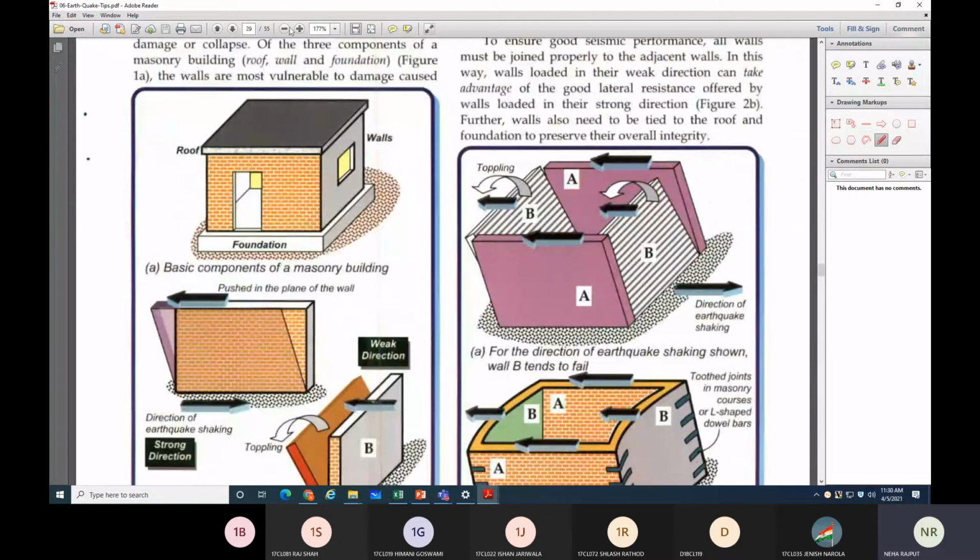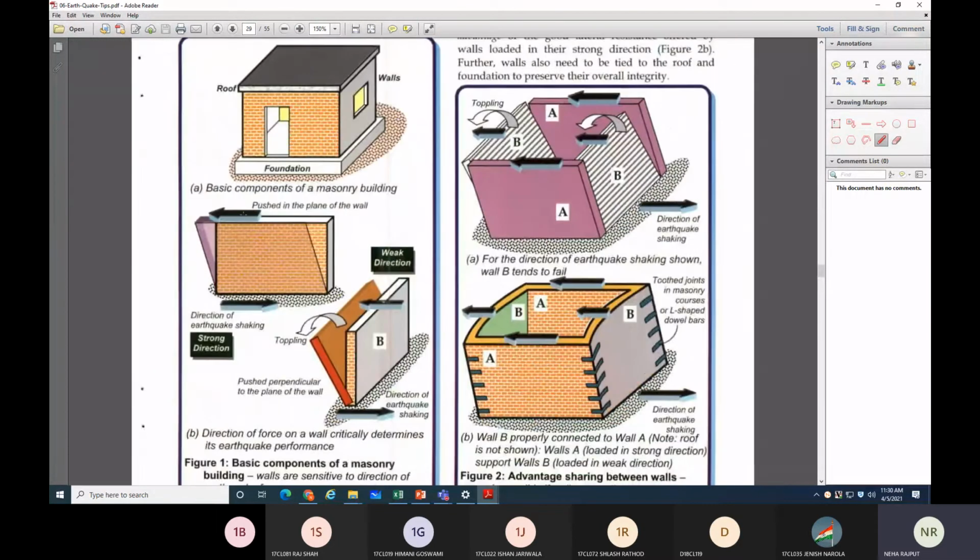So this is a masonry wall, but suppose this is a shear wall, then this one is the height of shear wall, then this will be the thickness of shear wall, right, and this is the length of shear wall, right. Same is applicable over here also. Now see, this is the placing of shear wall.